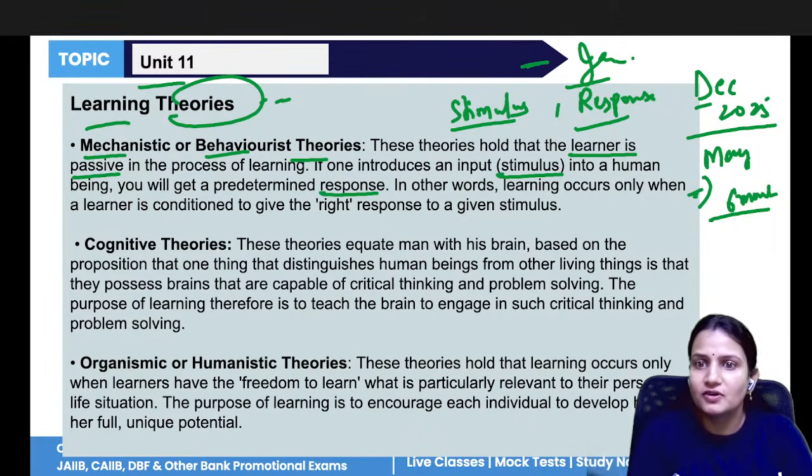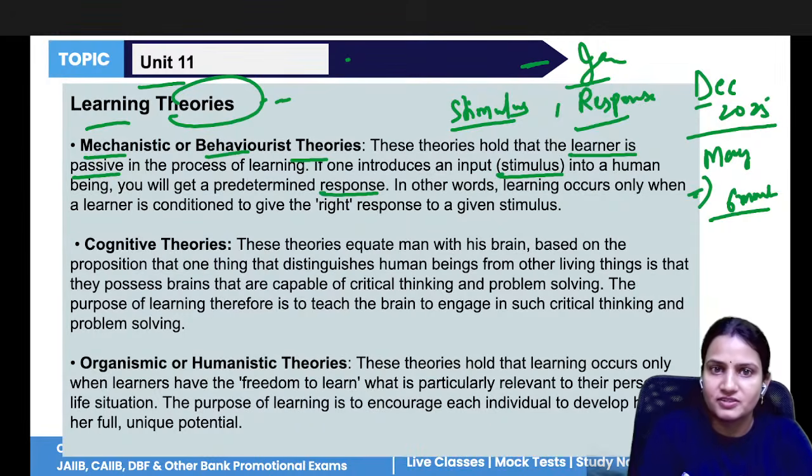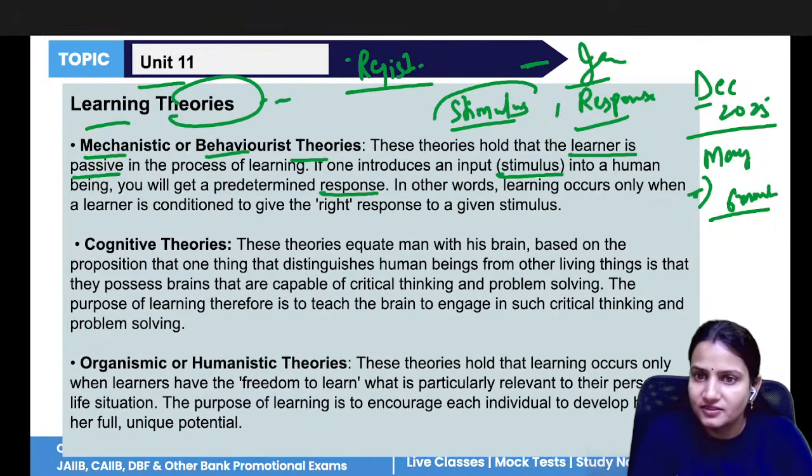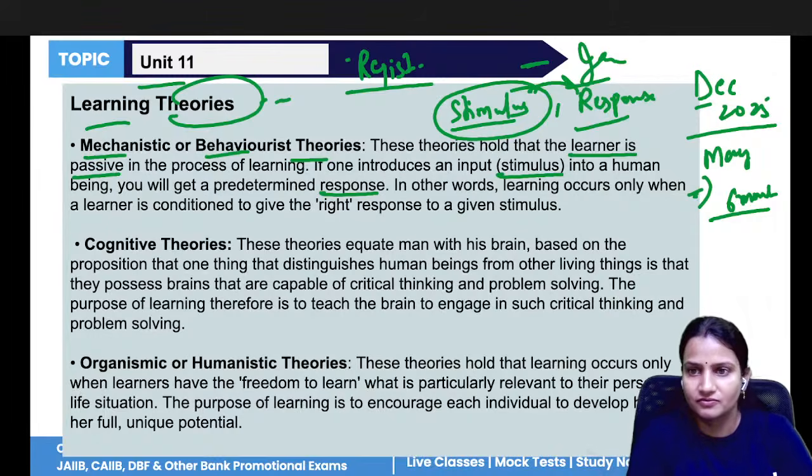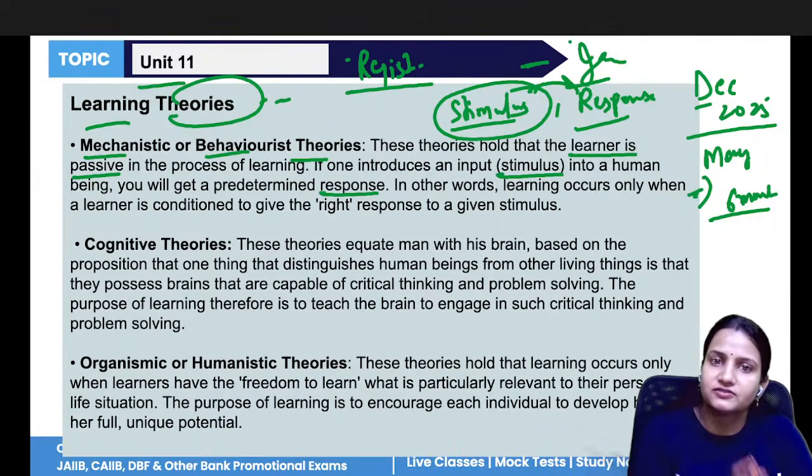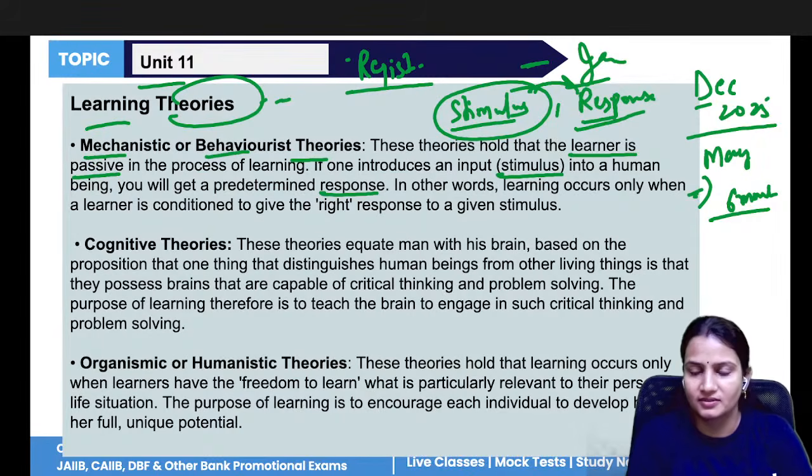When you see that the registration window is now open, you feel it's high time that we should start our preparation. So what gave you the stimulus? The opening of the registration form. That was the stimulus, and with that, you gave the response. You started studying for your exam. So if the correct stimulus is given at the correct time, then only the individual will give the response. Otherwise, not.